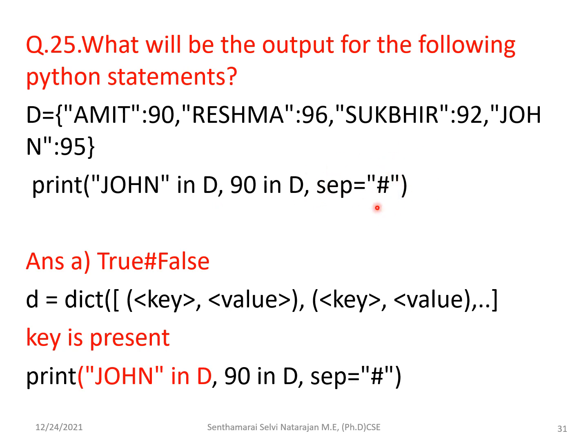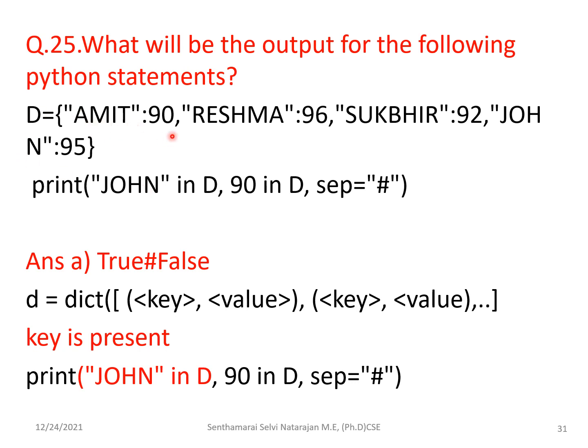Here the hash symbol is used. You know that when searching for a key, if the key is present or not, it will display true, and if it is not present, it will display false. Also, it will search for only the key and not the value.